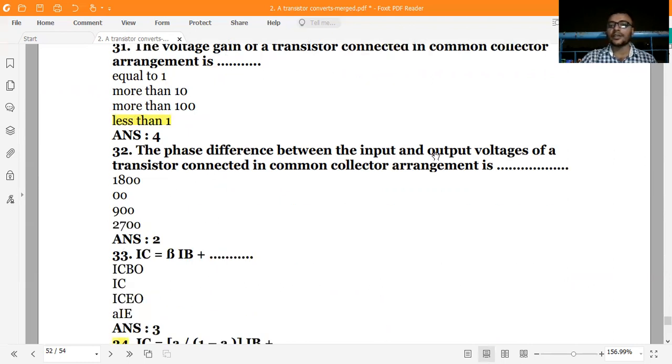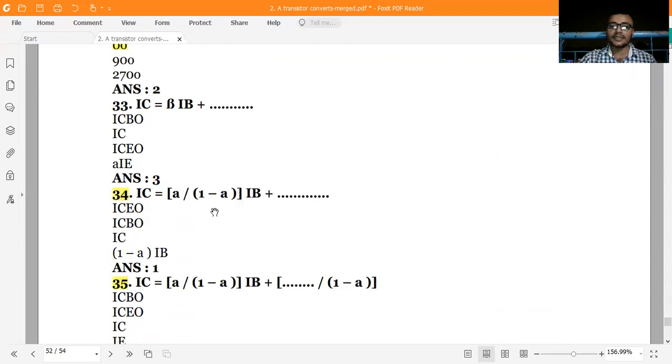The phase difference between the input and output voltage of a transistor connected in common collector arrangement is 0 degree. 0 degree is the same for CB and CC.